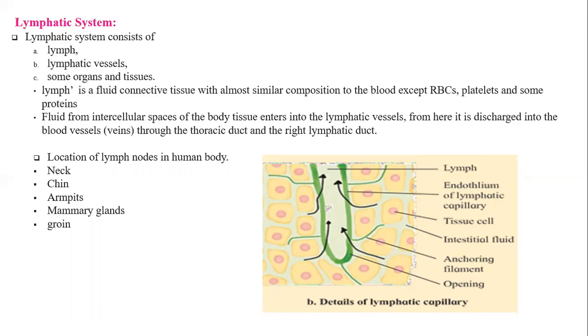Now, these are the locations of different lymph nodes in the human body. One is in the neck, which is called tonsils. The second is in the chin. Then armpits, then mammary glands, groin. It is present in the spleen region also. The diagram given here for lymphatic capillaries is again important. You have to know at least 3 labelings for this. Okay, diagram with 3 labelings.